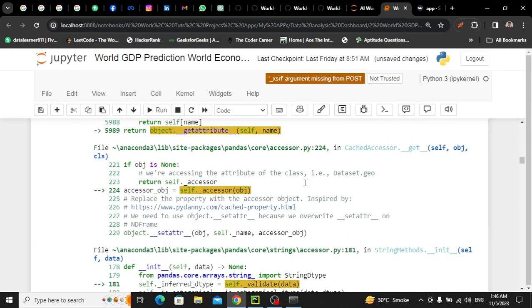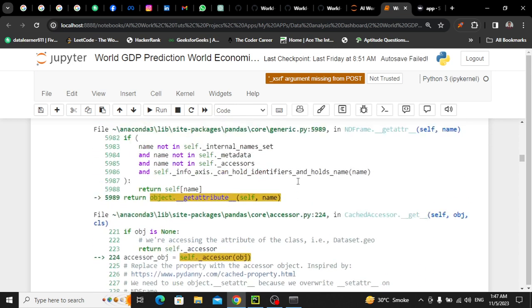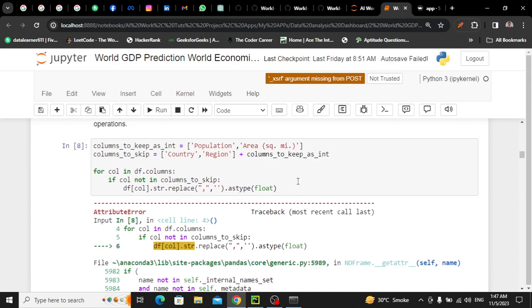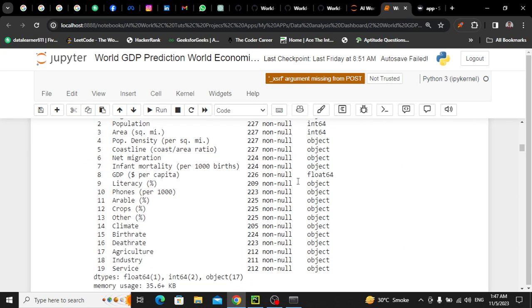As you can see here, it shows an error that can only use .str accessor with string values. All right. Now the thing is that we didn't ignore one column, that is this GDP. Because of this GDP, it gives this error.